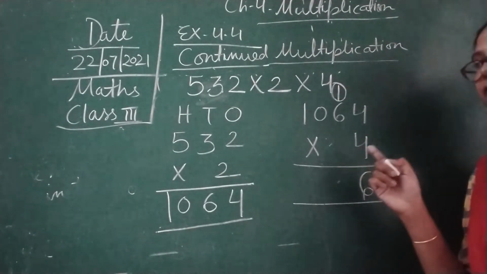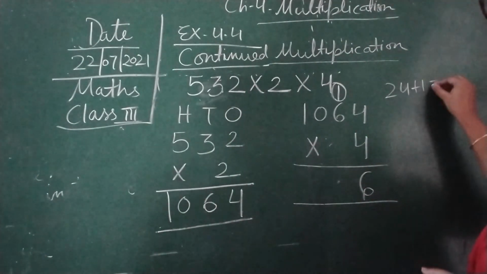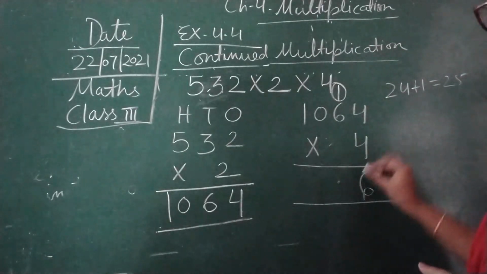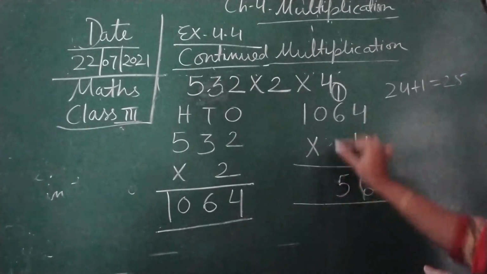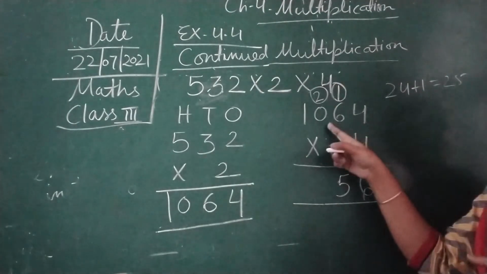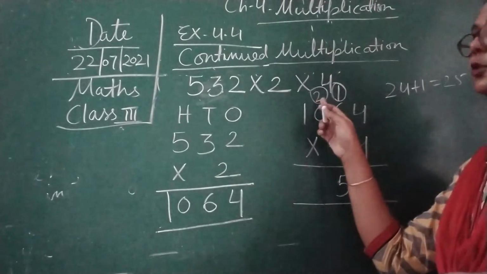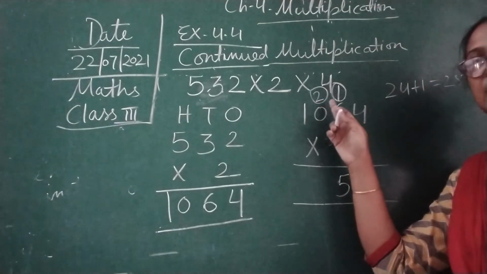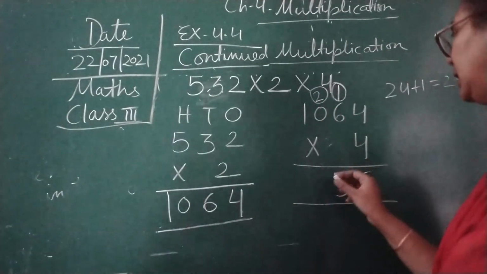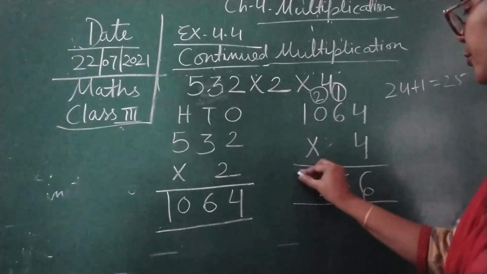24 plus 1, we will get 25. So we are going to write over here 5, and 2 will be carry over. Now 4 zeros are, again you will get 0. But the number 2 is written over here, it is carry over, so we will write the same thing over here. And now 4 ones are 4.